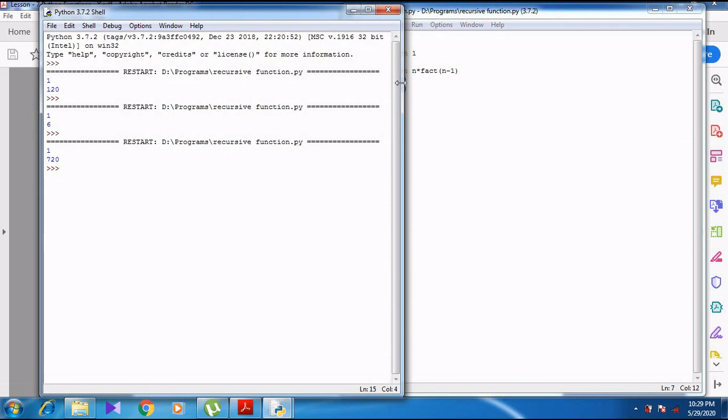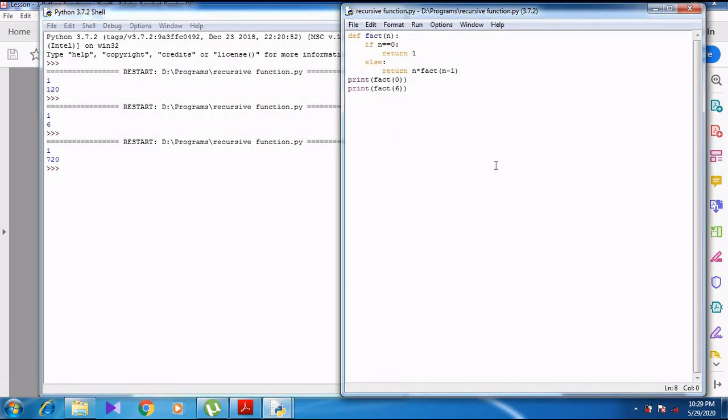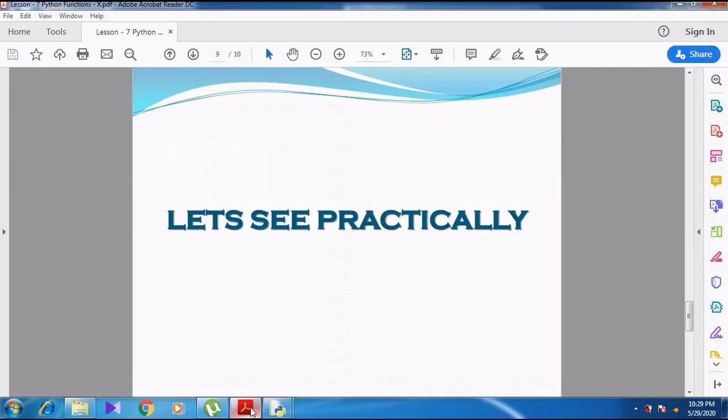I think I have made a mistake. Again I repeat, 6 into 5, 30. 30 into 4, 120. 120 into 3, that is 360. 360 into 2, 720. In the previous time I told a wrong answer, so I have just corrected it. So 6 5s are 30. 30 into 4, 120. 120 into 3, 360. 360 into 2, 720. 720 into 1, 720. Right. I think you might have understood this.